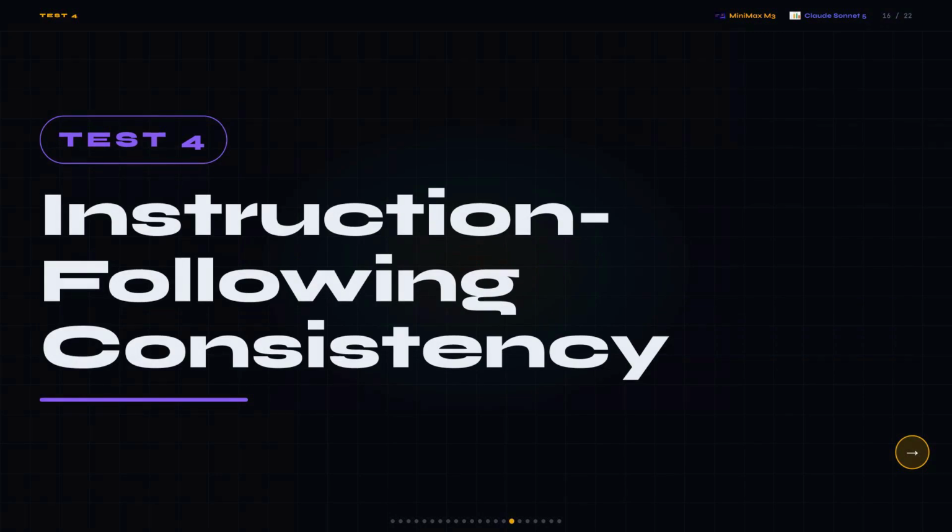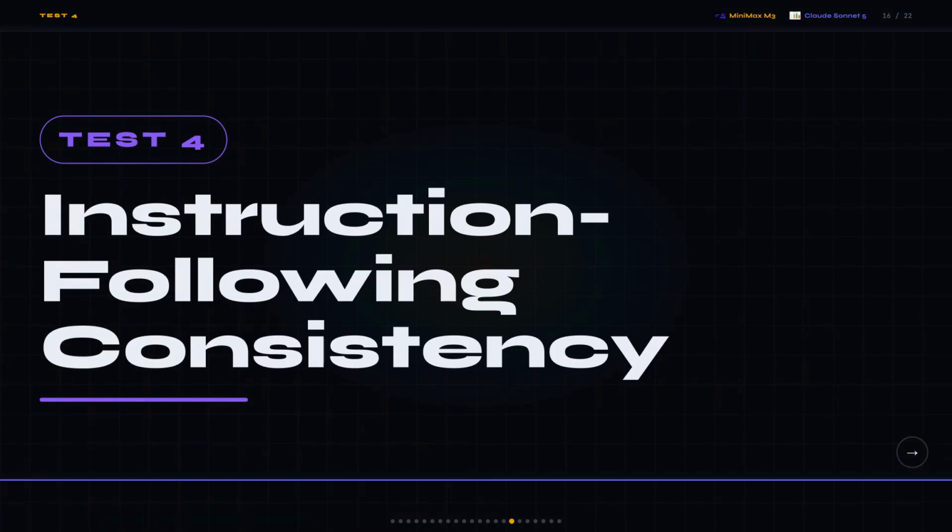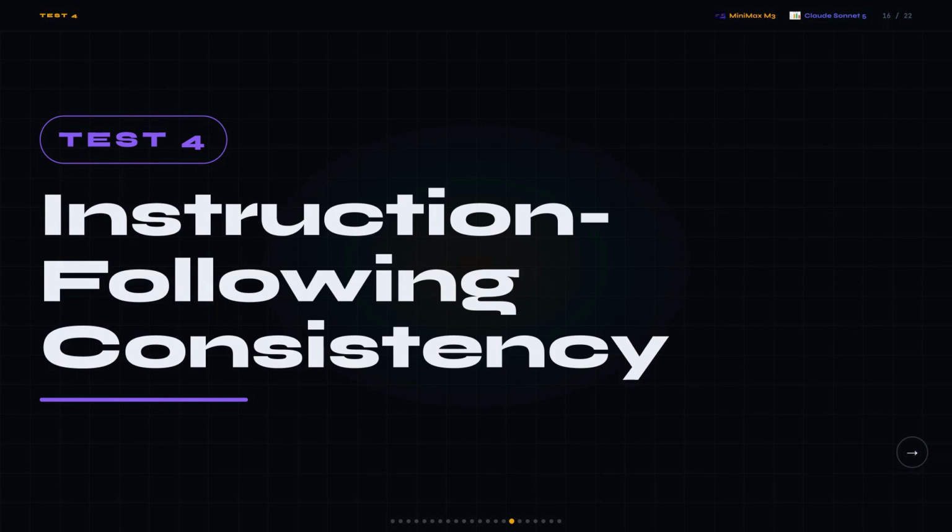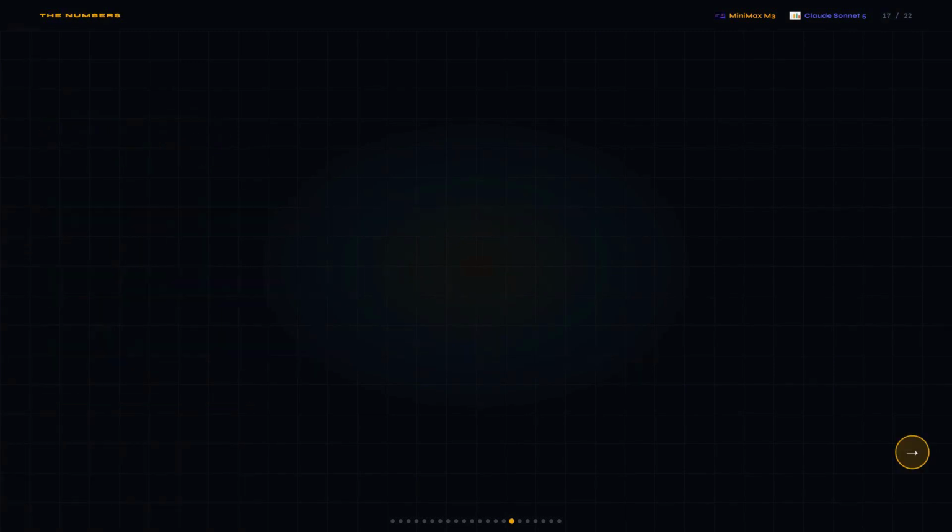Test 4 is instruction following consistency. The failure mode is your agent ignores a constraint you set, or it drifts off task 3 steps into a multi-step workflow, and you don't catch it until the output is already wrong. In an agentic pipeline, one broken instruction can cascade into a mess that costs you way more to clean up than the original task was worth.